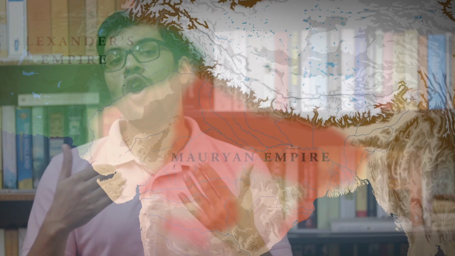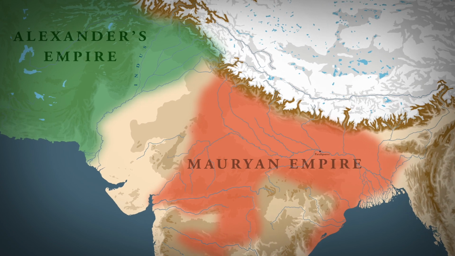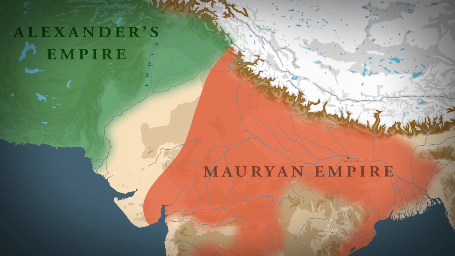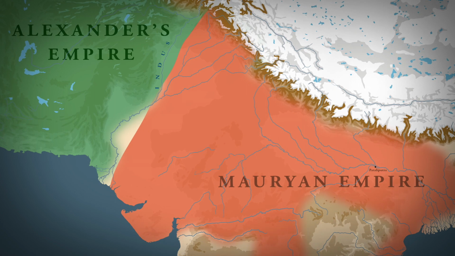Now about these later Western sources, we also find that they do not tell us the reason behind this conflict. But in my view, there were two main reasons. First was the desire on the part of Chandragupta Maurya to conquer the region of the northwest. We all know that before this conflict, Chandragupta Maurya had already conquered the region up to the Indus River.